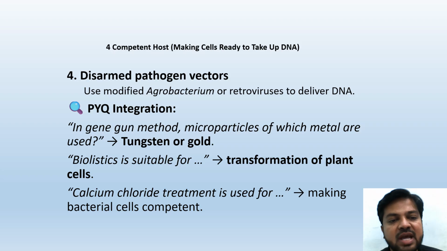Previous year question integration. In the gene gun method, microparticles of which metal are used? Tungsten or gold? Obviously both. Biolistics is suitable for transformation of plant cells. Calcium chloride treatment is used for making bacterial cells competent.